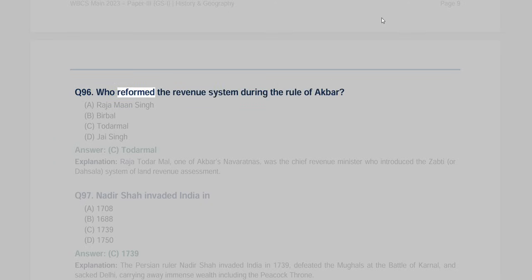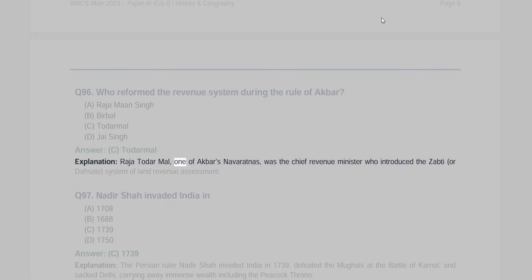Q96. Who reformed the revenue system during the rule of Akbar? A. Raja Man Singh, B. Birbal, C. Todarmal, D. Jai Singh. Answer C. Todarmal. Explanation: Raja Todarmal, one of Akbar's Navaratnas, was the chief revenue minister who introduced the Japti, or Dehsala, system of land revenue assessment.